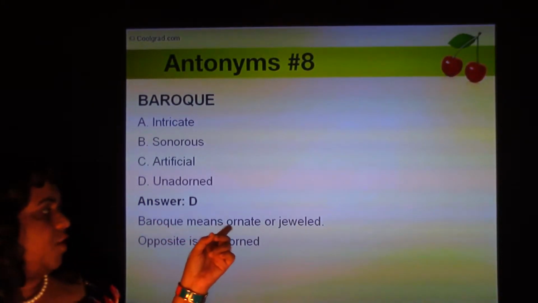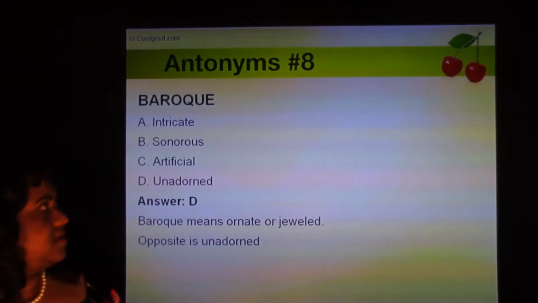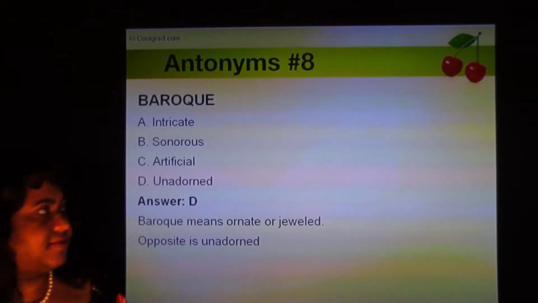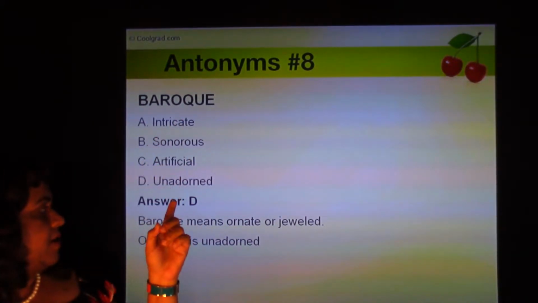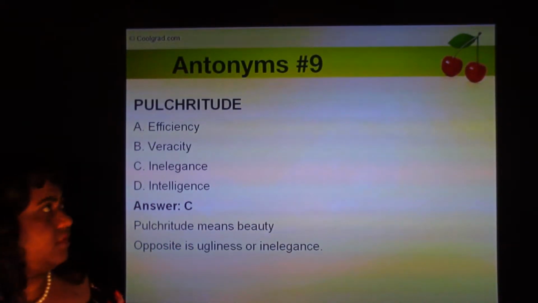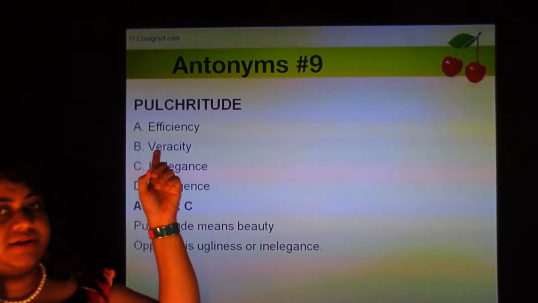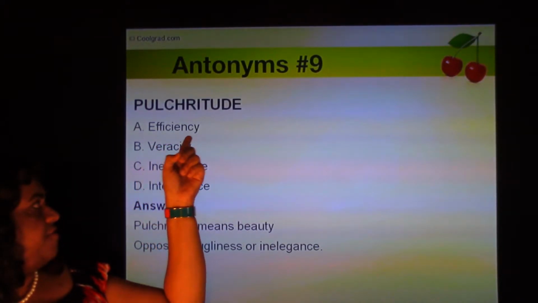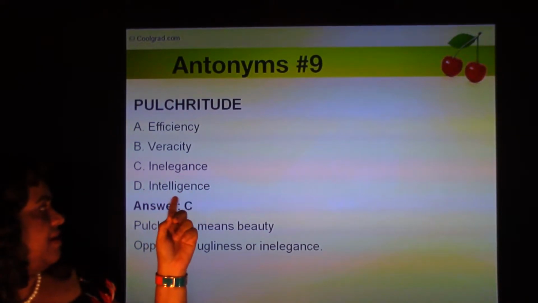Baroque means ornate or jeweled. It's the same as embellished, with a lot of jewels. So the opposite of baroque is unadorned. The next word is pulchritude. The four options are efficiency, veracity, inelegance, and intelligence.